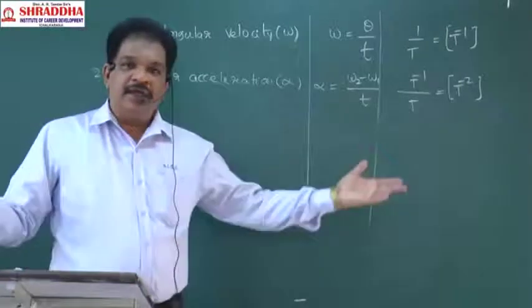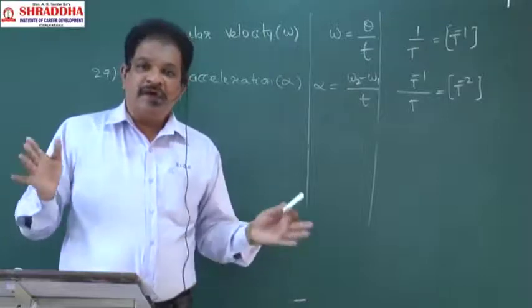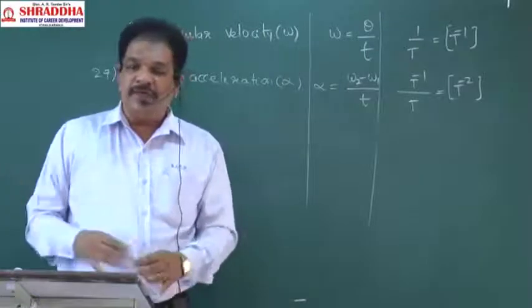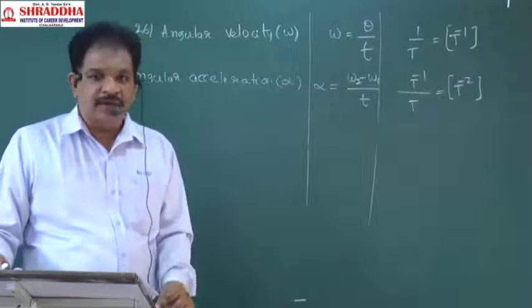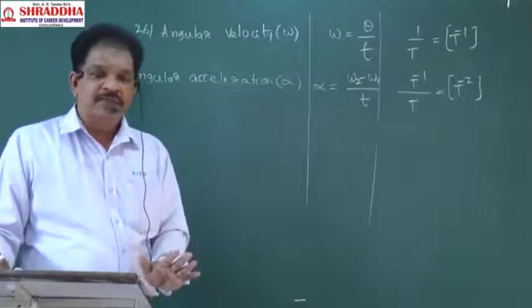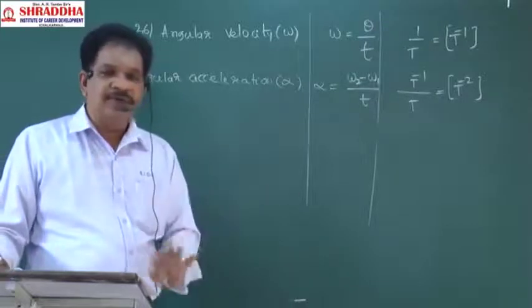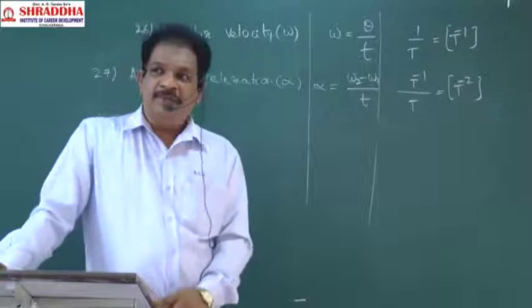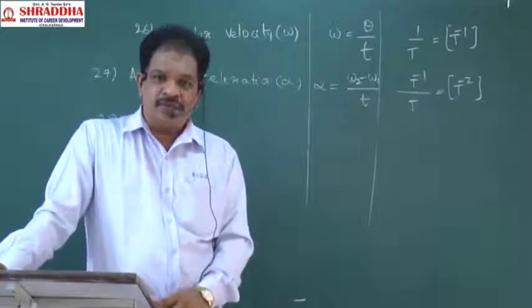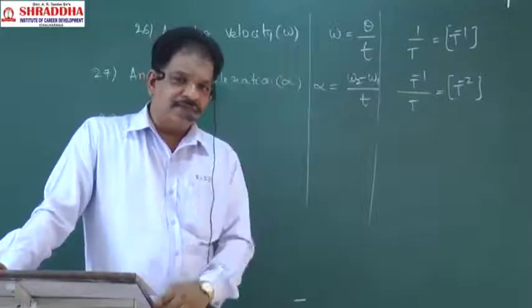In detail it will come. What is kinetic energy? Why is the kinetic energy formula half mv square? In detail it will come. At this junction of time, just remember: energy possessed by the body by virtue of its motion is called kinetic energy. That is enough.